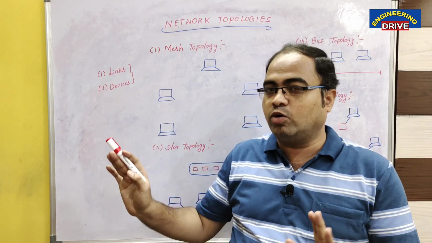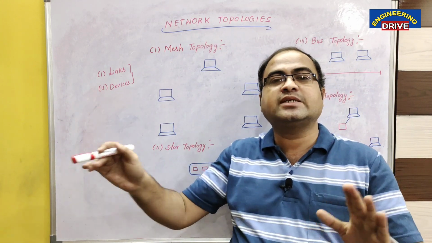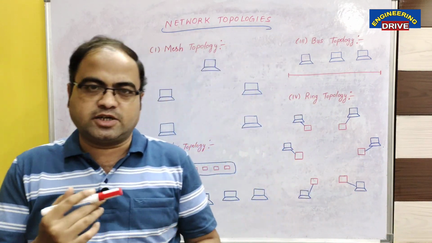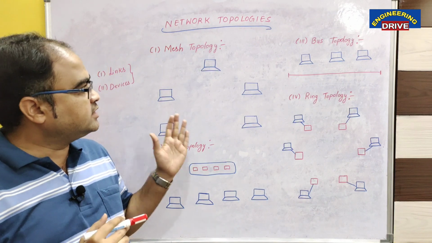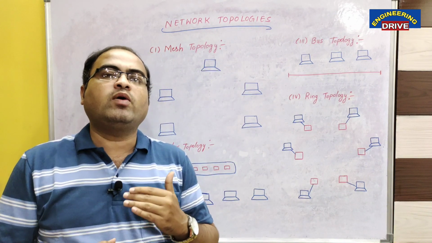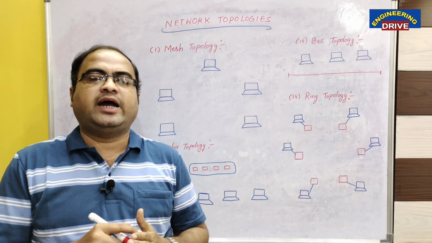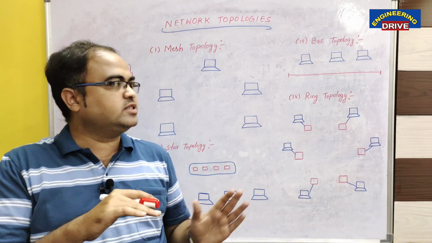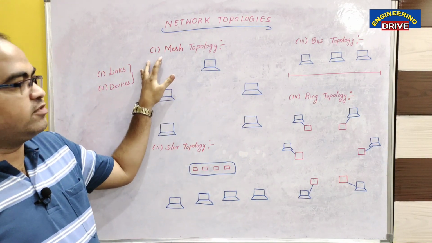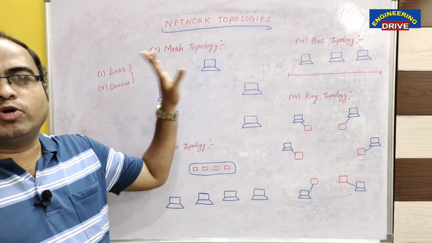Now, how these devices and links are organized will be answered by network topologies. So let us discuss these 4 types of network topologies to know how a network is laid out and what are the different ways in which the devices are connected by using links. Let us discuss the first one now, mesh topology.